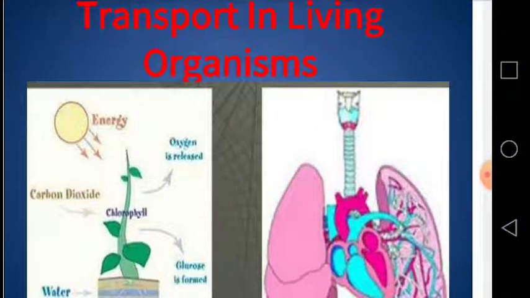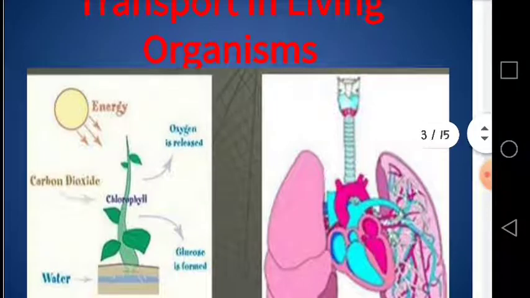Living things need oxygen for respiration and food for energy. Green plants need water and carbon dioxide for photosynthesis. How do these important materials required by living things move into their bodies and to the parts of the organisms where they are needed? How do the waste products such as oxygen produced by photosynthesis and the urea travel from where they are produced in the organisms to the parts where they are removed from their bodies?